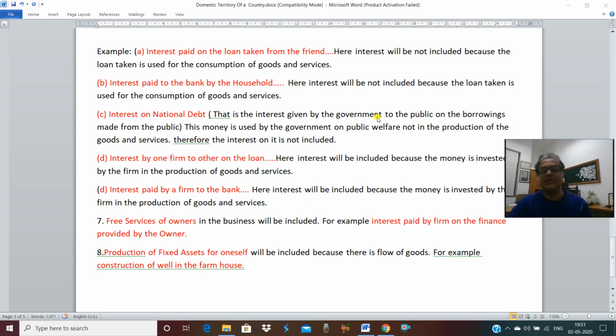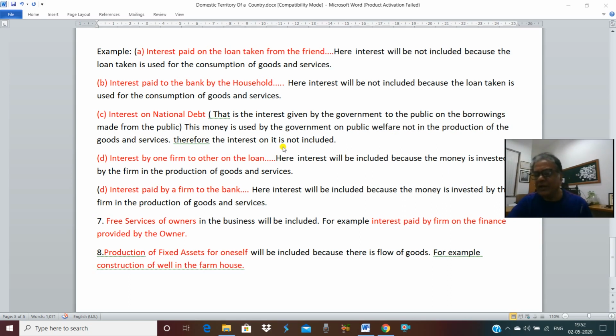And on that borrowing, the government gives interest, that is called interest on national debt. In some places it is written interest on public debt or interest on public borrowings. And where is this money used? This money is used by the government on public welfare, not in the production of goods and services. So the interest is paid on money that is used in public welfare, not in the production of goods and services. Therefore, the interest will not be included.